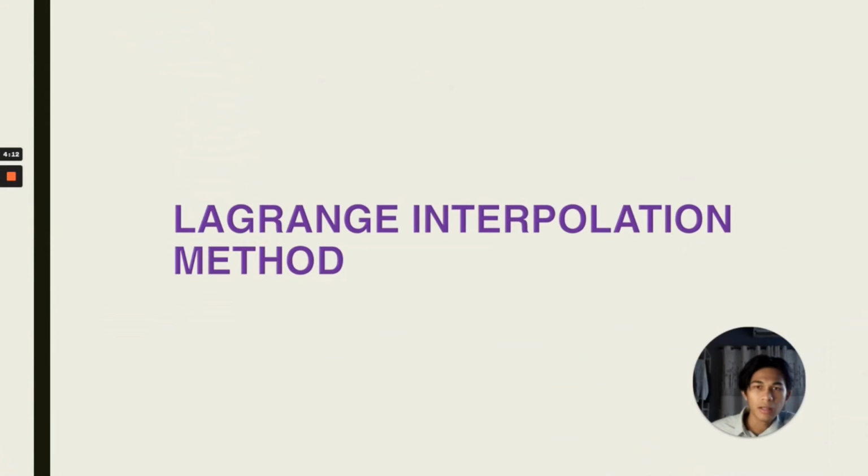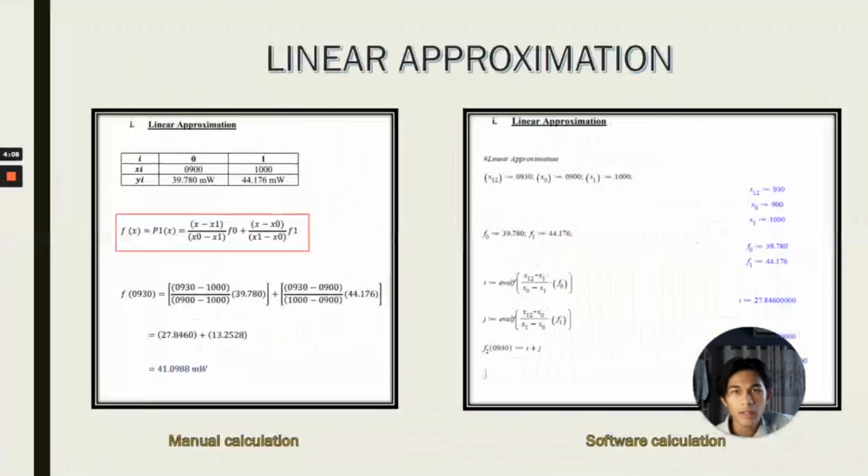Okay, so this is the Lagrange interpolation method. Okay, next, this is the linear approximation. Okay, what we can see here, this is the manual calculation and software calculation. Okay, for the linear first order, which takes 2 points only, which is at 9 hours and 10 hours.